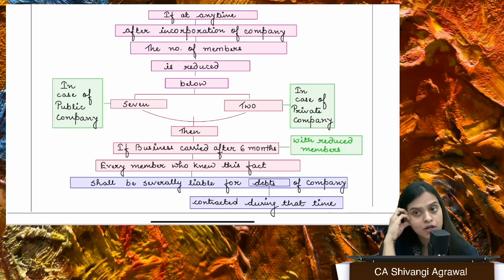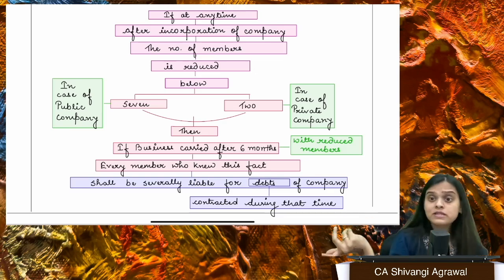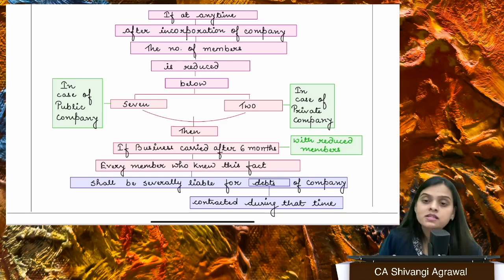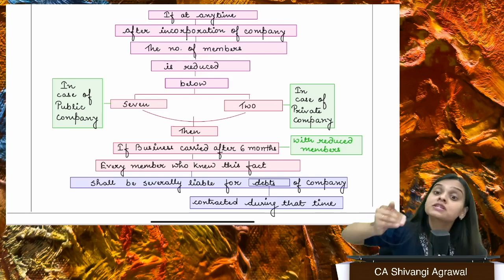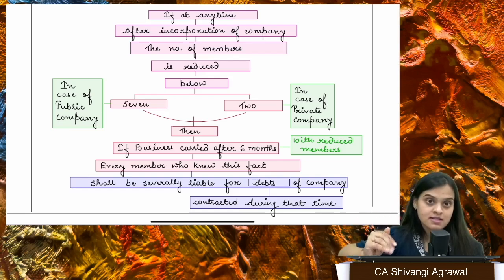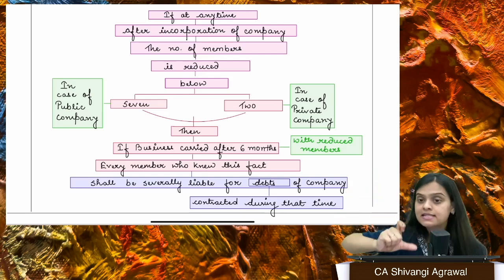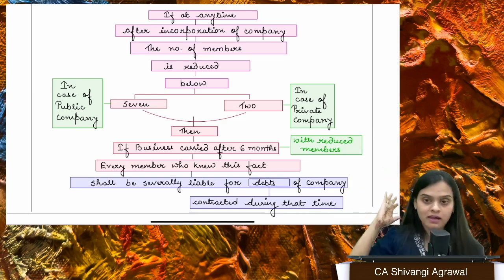What should they do? Should they continue the company with 5 members? I started with 7 members, what if 2 members died? No, they cannot do that. Law says that you need to find 2 more members and make it 7, because that is the statutory minimum. Statute says the minimum number of members has to be 7, right? So that is the statutory minimum and you must comply with that.